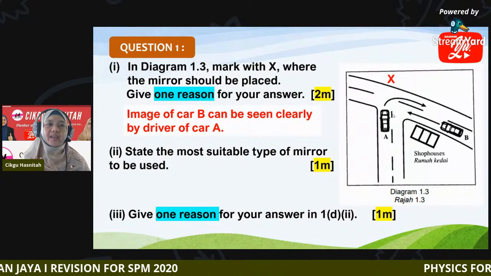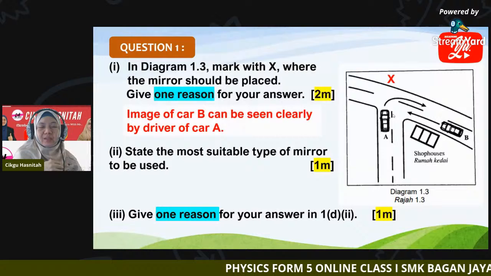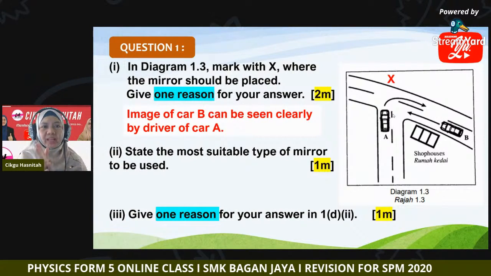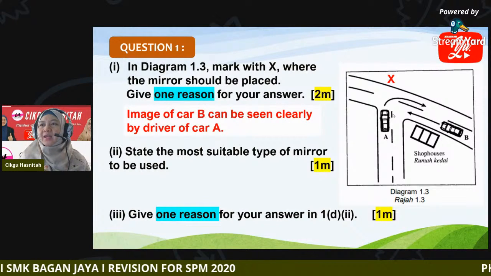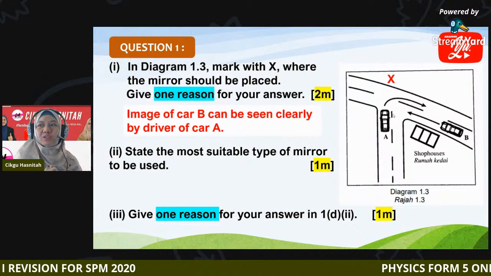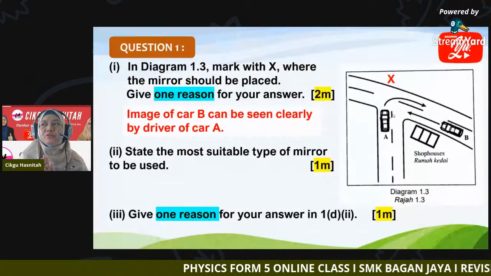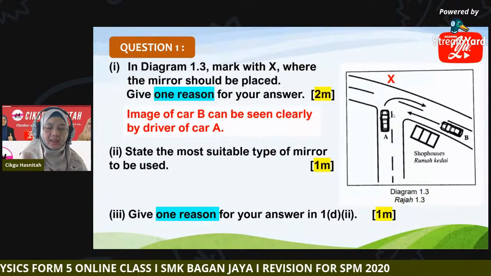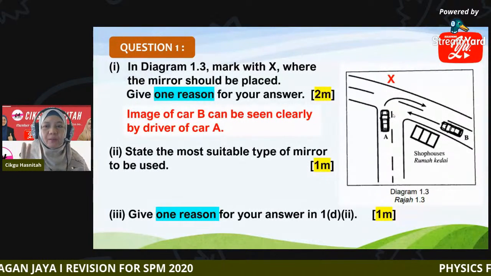So he will take extra precaution and take a safety movement when he is about to take the corner. Okay, then question 2. State the most suitable type of mirror to be used. So what type of mirror is supposed to be placed there? Is it plane mirror, is it convex mirror, or is it concave mirror?